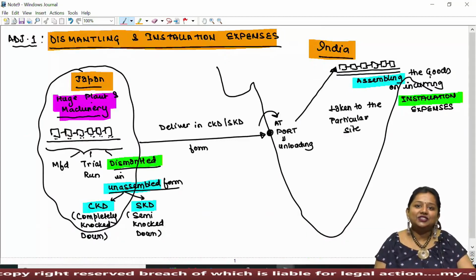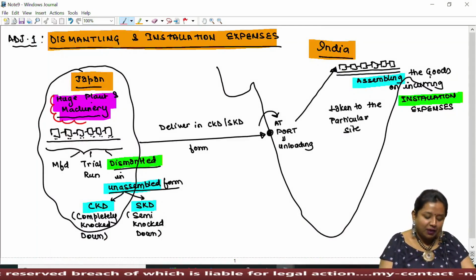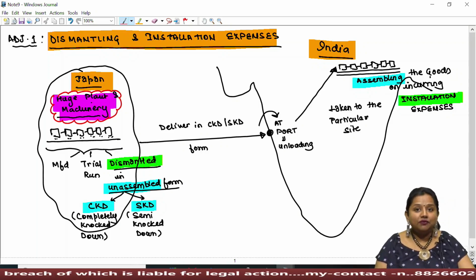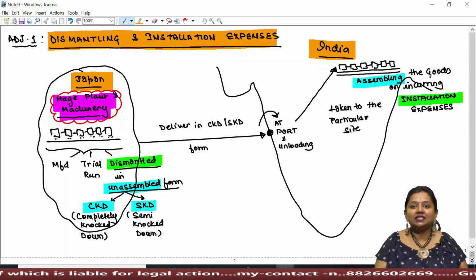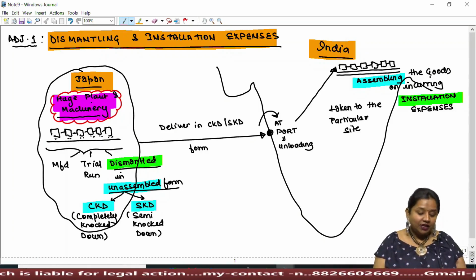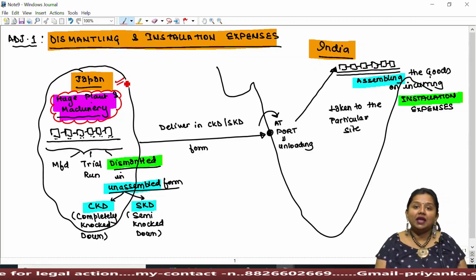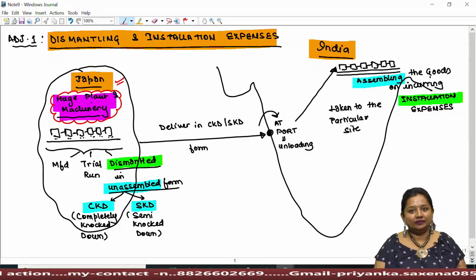Generally, in case of huge plant and machinery, whenever they are imported into India, it's obvious that they cannot be carried in the same as-it-is form. For example, say a metro train has been imported to India from Japan to be installed in Delhi.